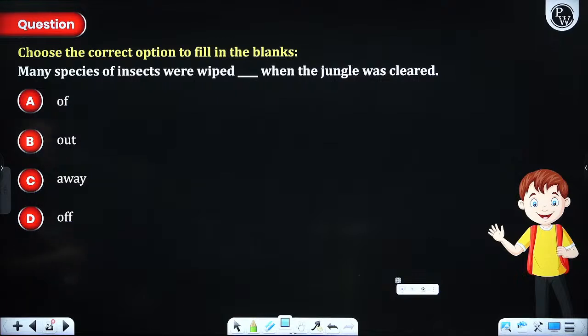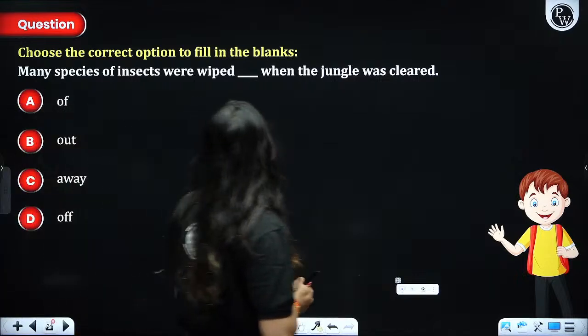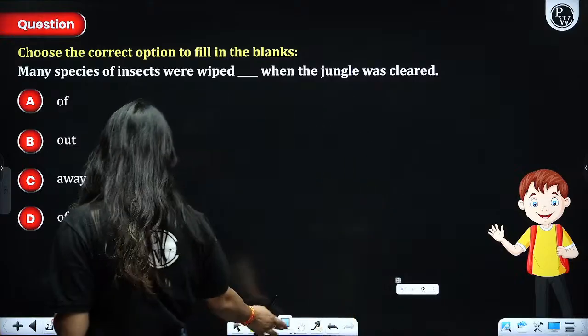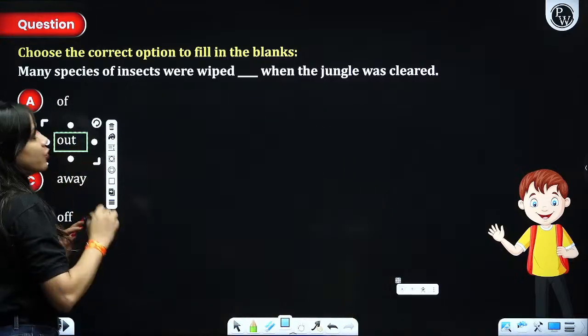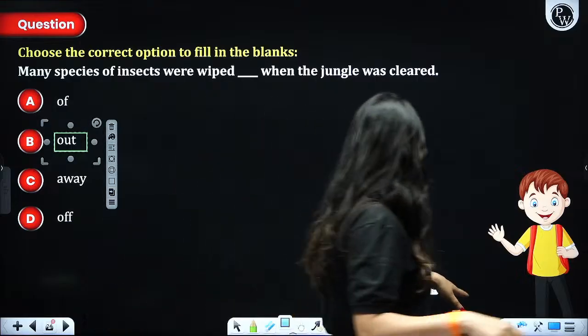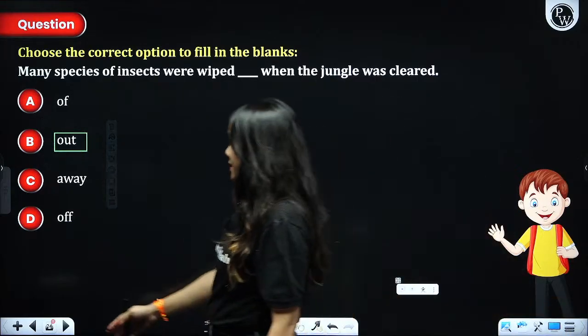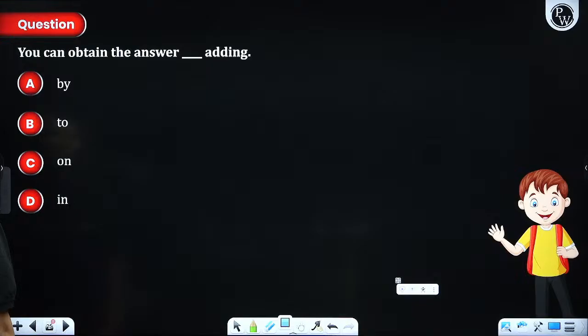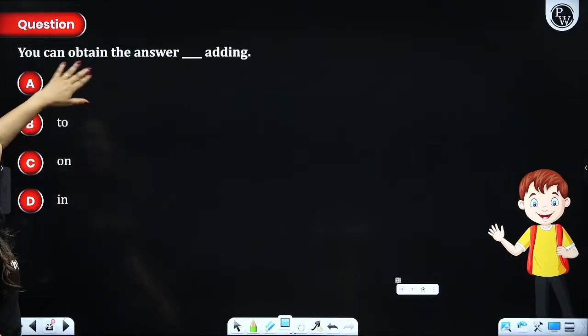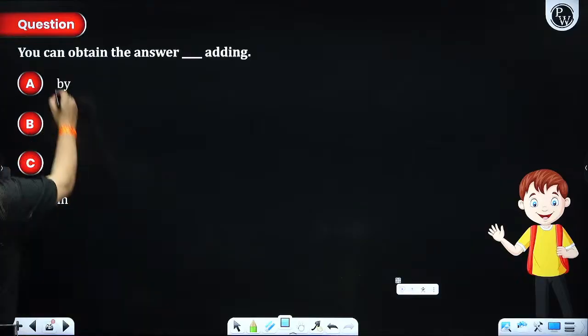Many species of the insects were wiped out when the jungle was cleared. It has to be wiped out, which means cleared, which means totally cleared. Right, guys? Then we have the next one. You can obtain the answer just by adding. Not to adding, not on adding, not in adding. Just by adding.